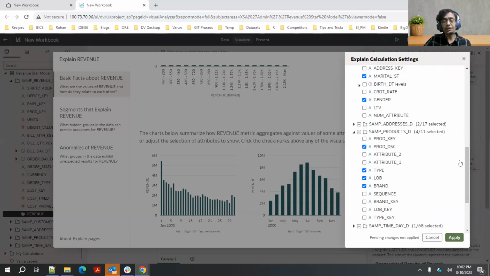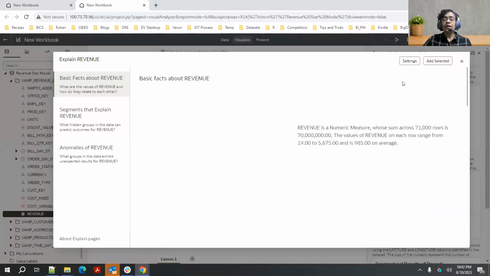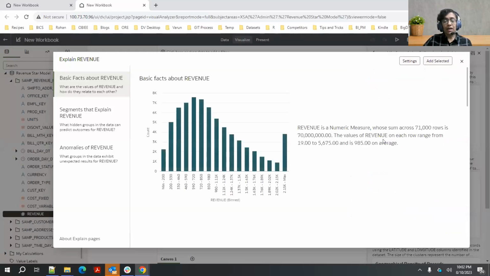So what have I done here? I am now selecting the columns that I want to focus on, because I know these are the columns that are relevant. So I want to get some insights on these columns. So I select them and hit apply. Now the Explain algorithm is going to run again, but this time it is going to take into consideration only the columns that I've selected.